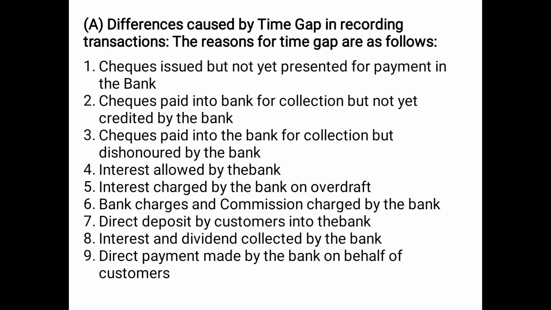Number 1, checks issued but not yet presented for payment in the bank. The example which I was giving you. For example, I have made the payment to somebody through check today, and on the assumption that he will take the payment as soon as I have given the check, I have deducted the amount from my cash book bank balance. But when I am comparing the balances till that date, the person has not yet collected the payment. That means that amount will not be deducted from my bank account till that date. So this will cause a difference in the passbook and the cash book balance.